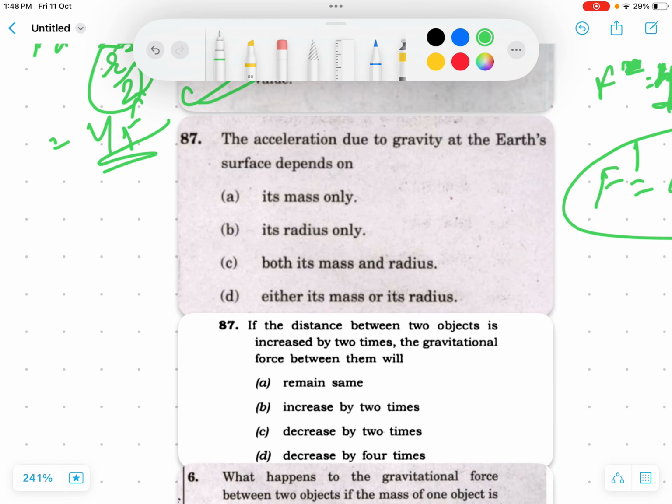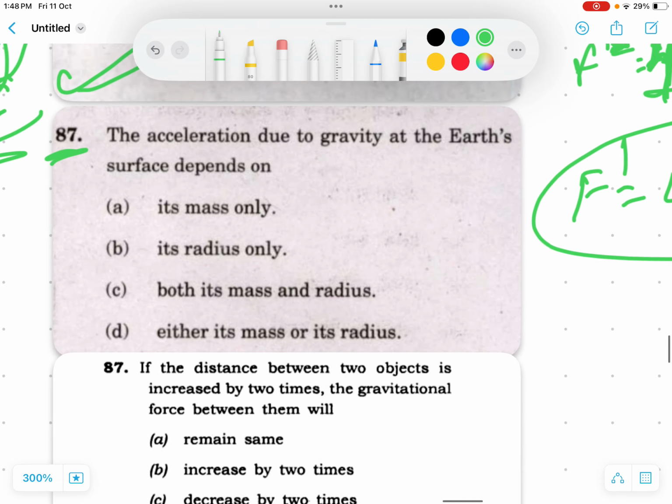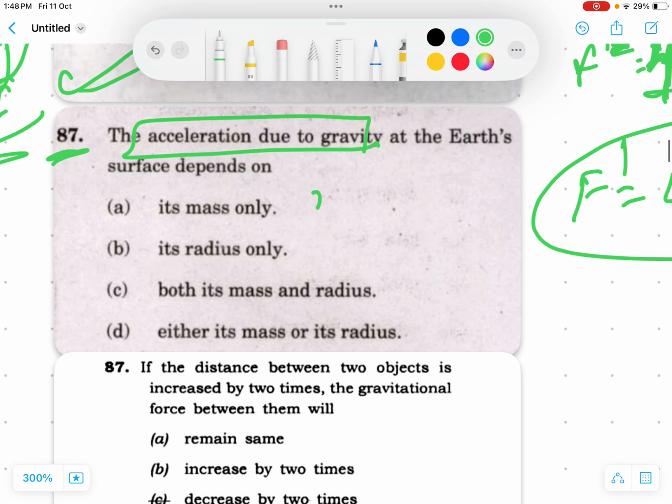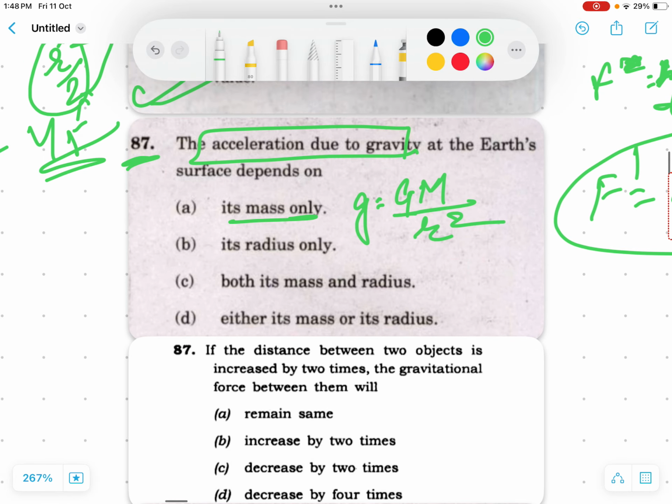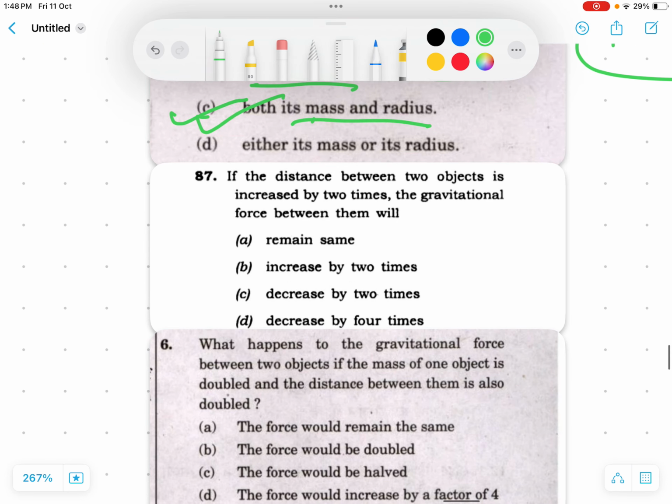Now let's talk about the second question. The acceleration due to gravity at the earth's surface depends upon, we already discovered the formula. What is the formula of acceleration due to gravity? Simply g equals to GM upon r square. So what does it depend upon? Mass only, radius only, or both? It is simply mass and radius, both things.